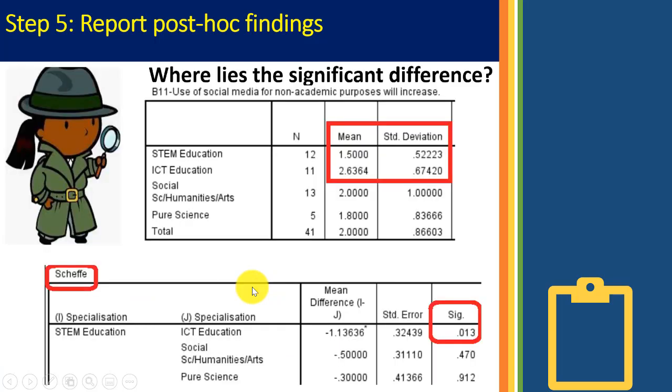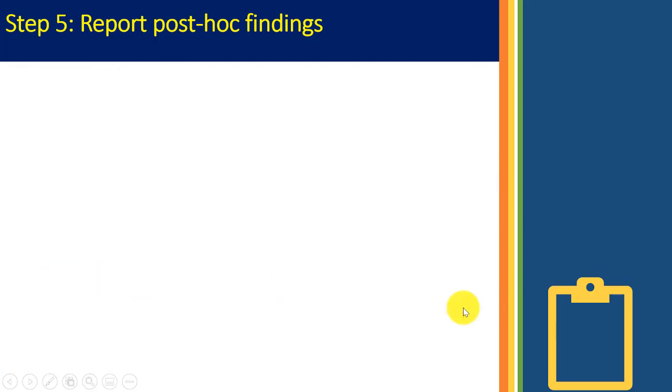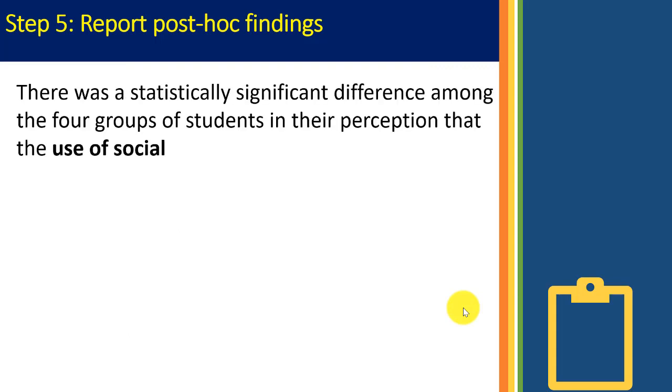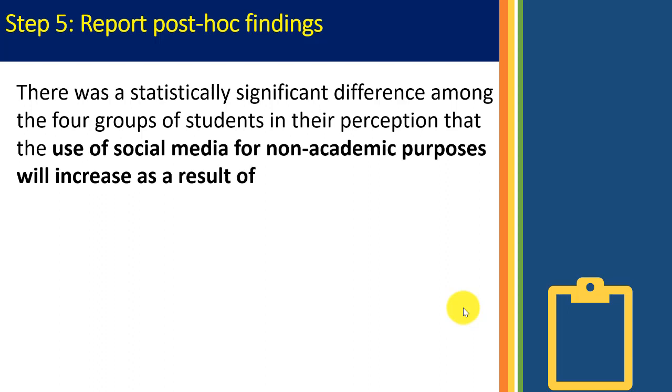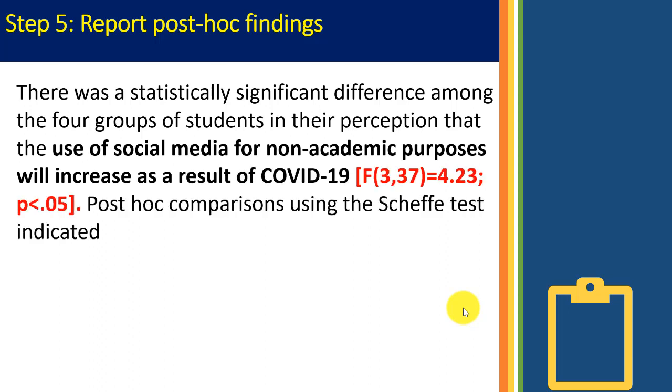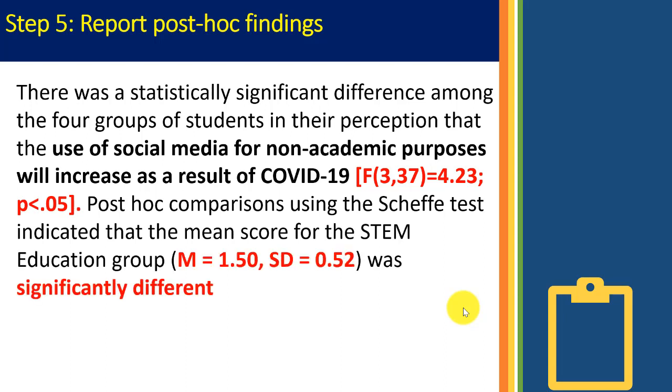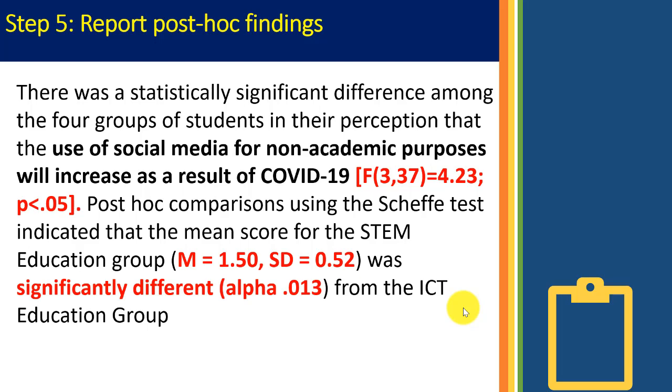So these are the means and standard deviations, and this is the one. Those are the things that will appear in the report of your post-hoc findings. This slide is extremely important for your thesis, dissertation, and for articles that you're going to send to learned journals.